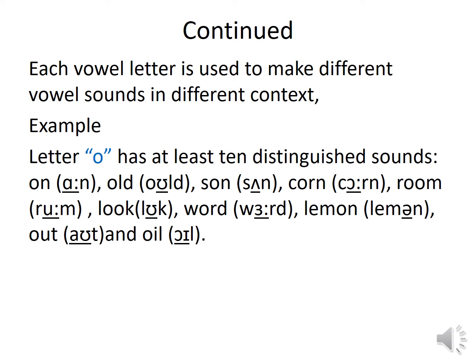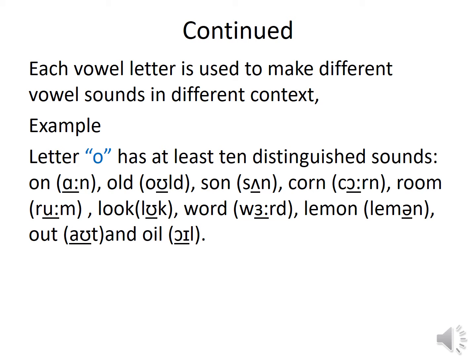Each vowel letter is used to make different vowel sounds in different contexts. Different contexts means the nearby sounds: the sound is changed because of some other nearby sounds. For example, take this O sound. It has at least 10 different particular sounds.